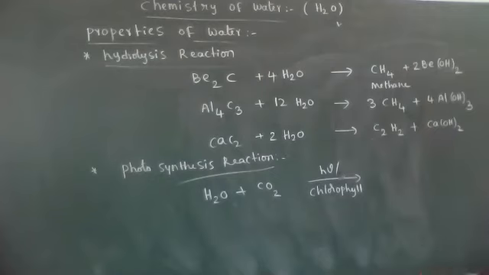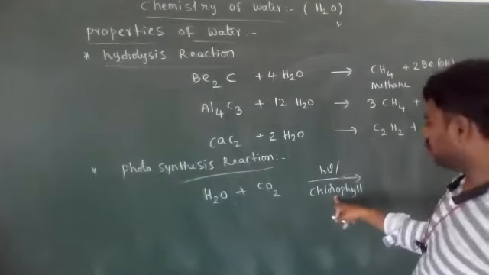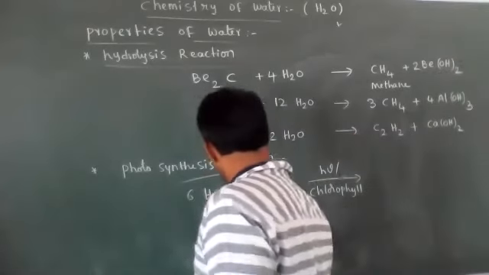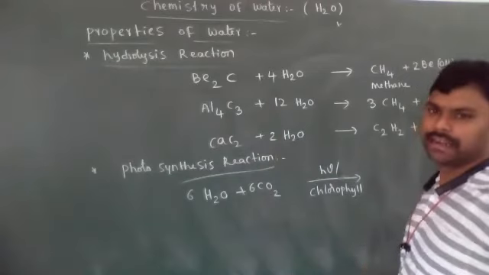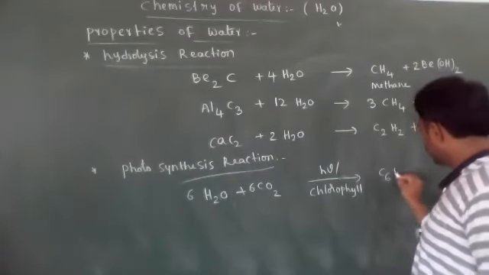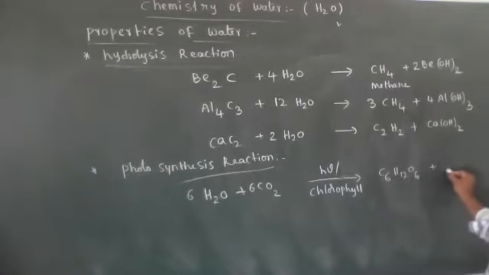Chlorophyll is the catalyst, the green pigment. Now during this photosynthesis process they make food material, that is carbohydrate C6H12O6, and release oxygen.